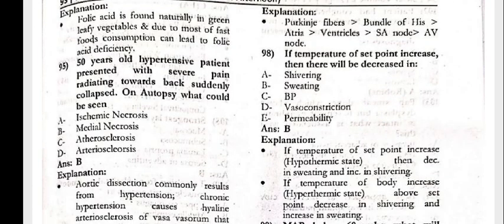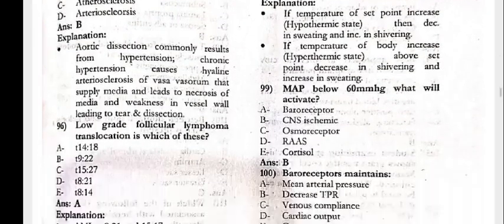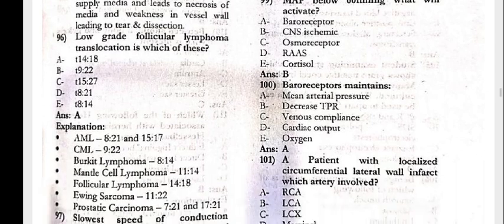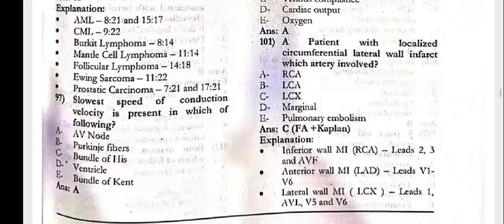95, the 50 year old hypertensive patient presented with severe pain radiating towards the back and suddenly collapsed. On autopsy, what could be seen? Medial necrosis. And 96, the low grade follicular lymphoma translocation is which of these? That is 14:18. And 97, the slowest speed of conduction velocity is present in which of the following?